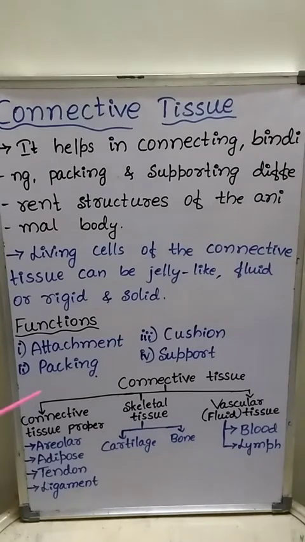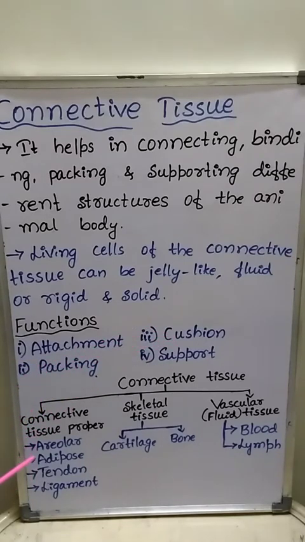Then second function of connective tissue is packing. Connective tissue forms the packing material in different organs. Third one is cushion.